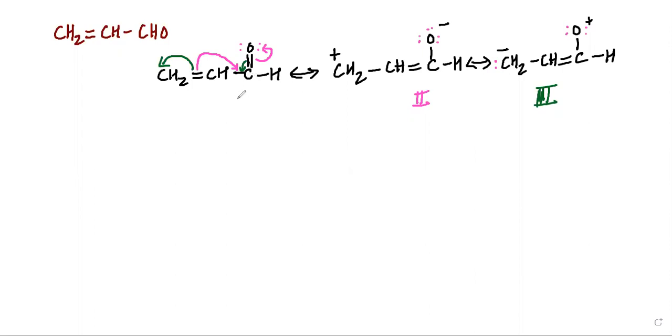So this is how from resonance structure number 1 we get resonance structure number 2, shown with the purple or reddish pen, and the green color shows how we can get resonance structure number 3.